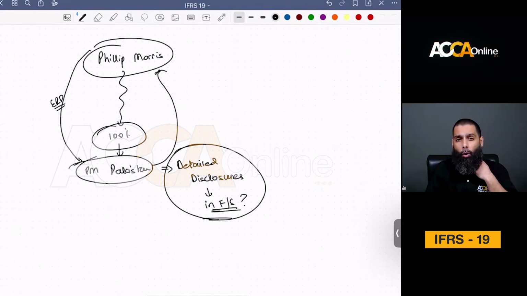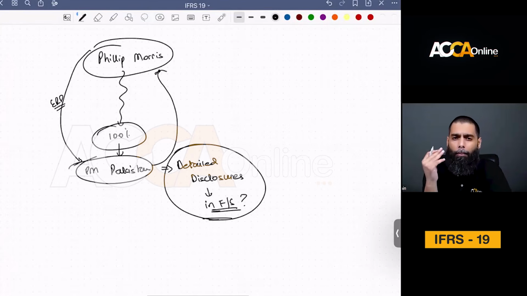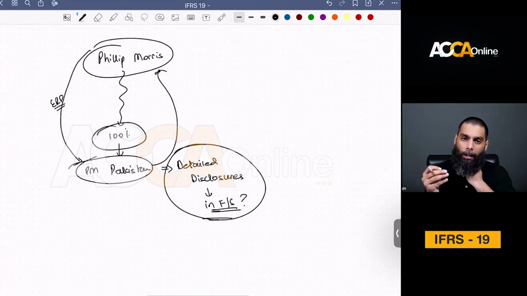It would be so cumbersome for a private company like Philip Morris Pakistan to produce detailed financial statement disclosures just for your parent company, who already knows your whereabouts. They know everything.